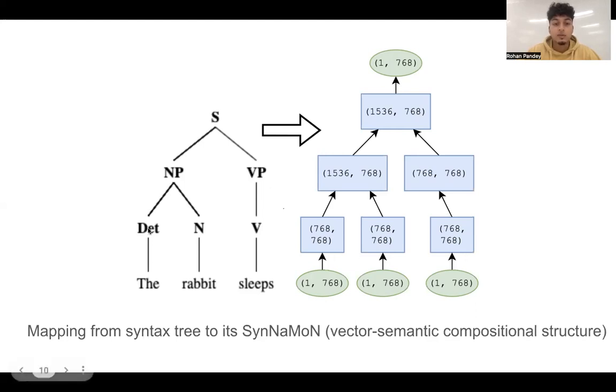So you can see how this noun phrase that goes to a determiner phrase and a noun in the syntax tree gets mapped to a module that takes an input of 1536, which is the concatenation of both the determiner and noun's embedding inputs. So we pass in each of the words' individual embeddings, we pass them up through the SynNaMoN, and out the top we get a sentence embedding that has been guided by the syntactic structure of the sentence.